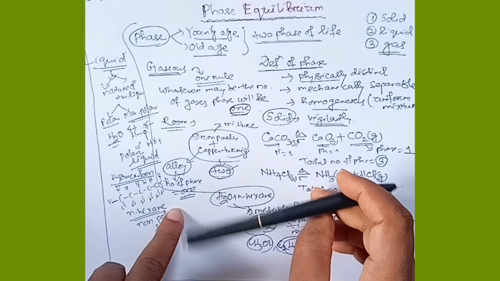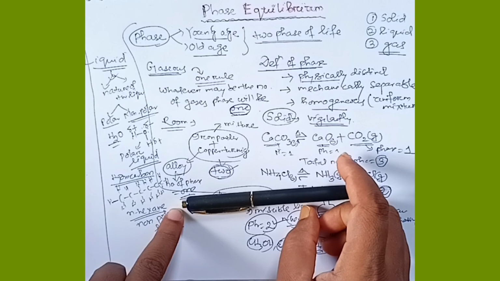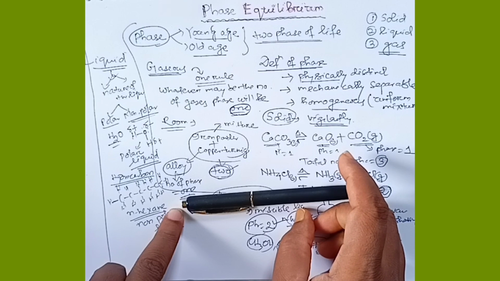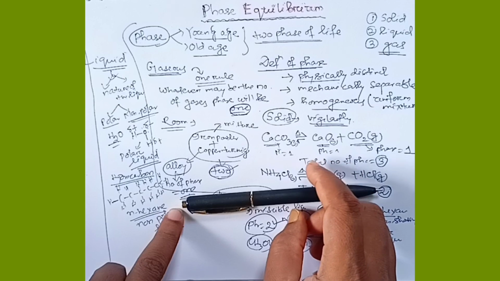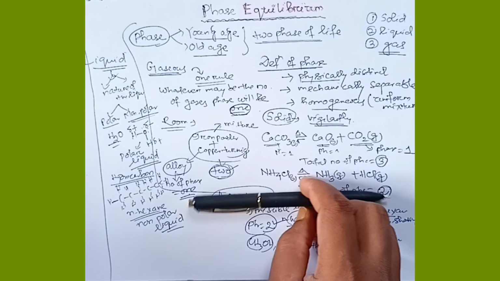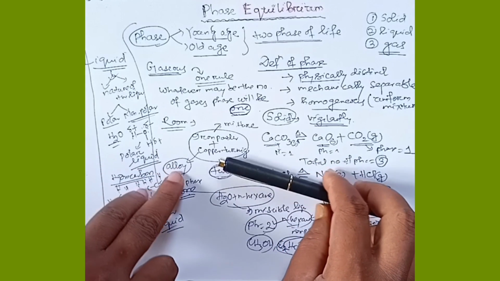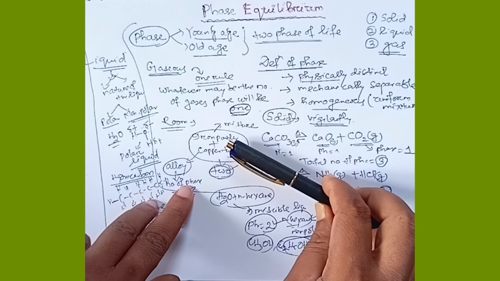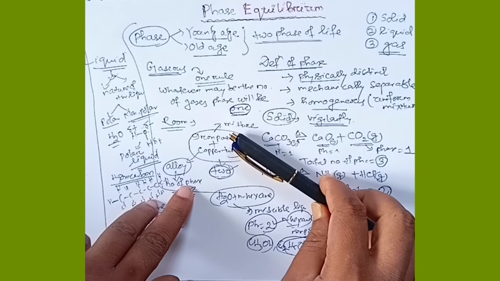That's all for this class. In the next class we will discuss about the components. Phase equilibrium, we will decide the degree of freedom by knowing the number of phases, the components. So in the next class we will discuss about the components. Okay.